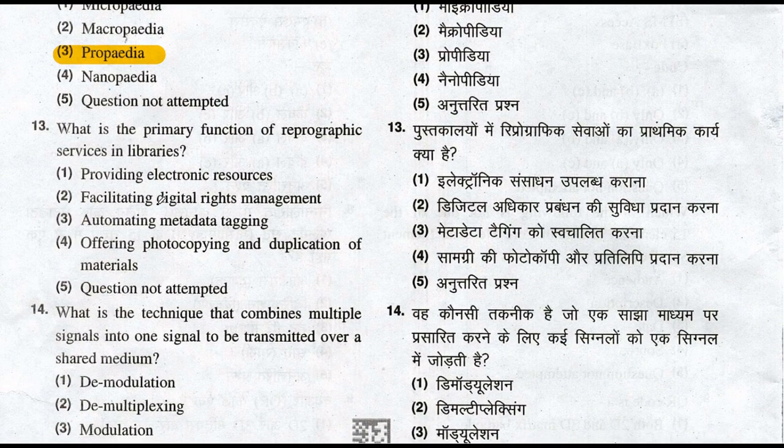So let's move to the question number 13. What is the primary function of reprographic services in libraries? Is offering photocopying and duplication of material. Offering photocopying and duplication of material is the primary function of reprographic services in libraries. So option number 4 is the right answer of this question.